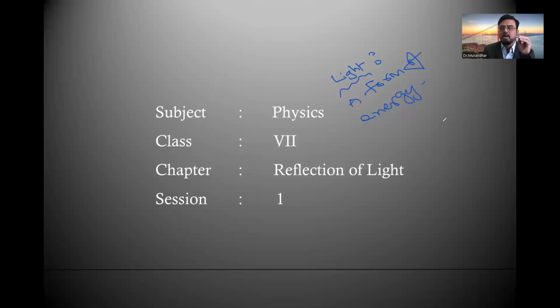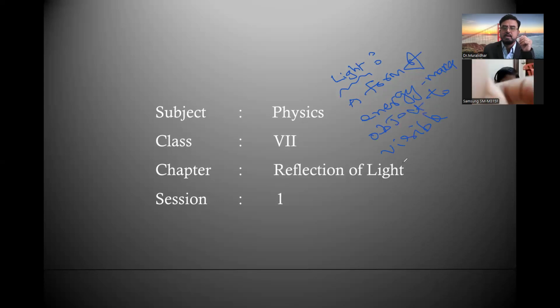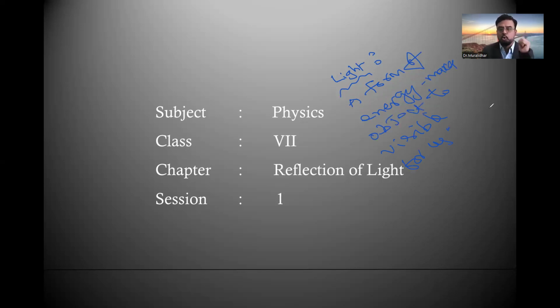Either light or electricity, magnetism, heat, sound, all these are forms of energy. Then what does light do? It makes the object visible for us, right? Suppose you enter a dark room.